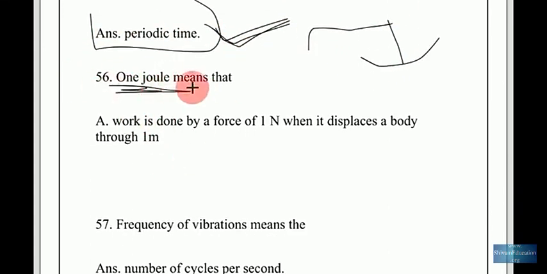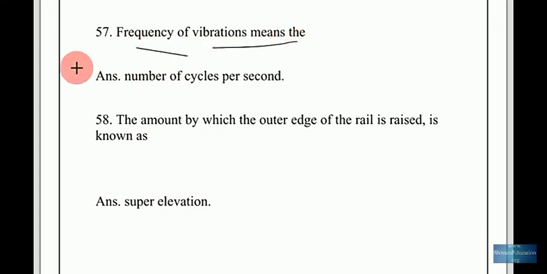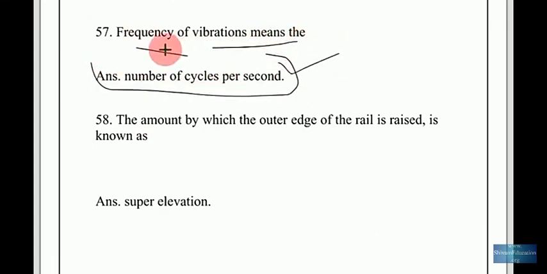1 joule means that work is done by a force of 1 Newton when it displaces a body through 1 meter. Frequency of vibration means the number of cycles per second.